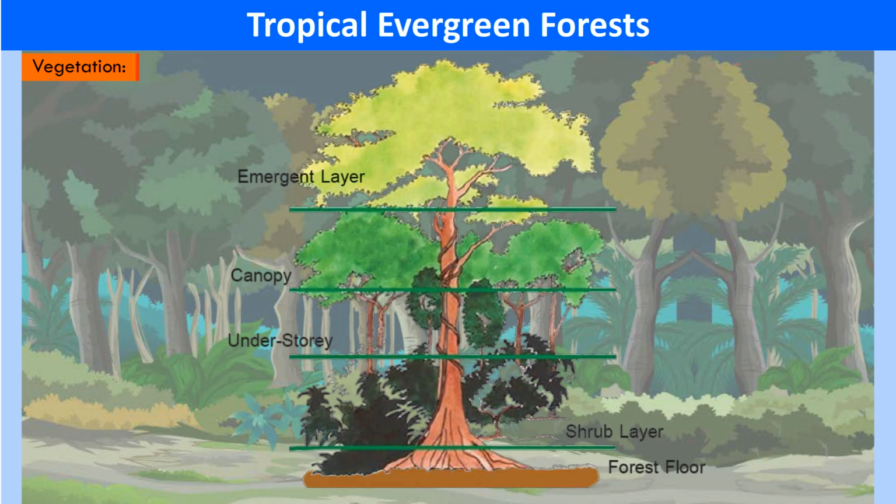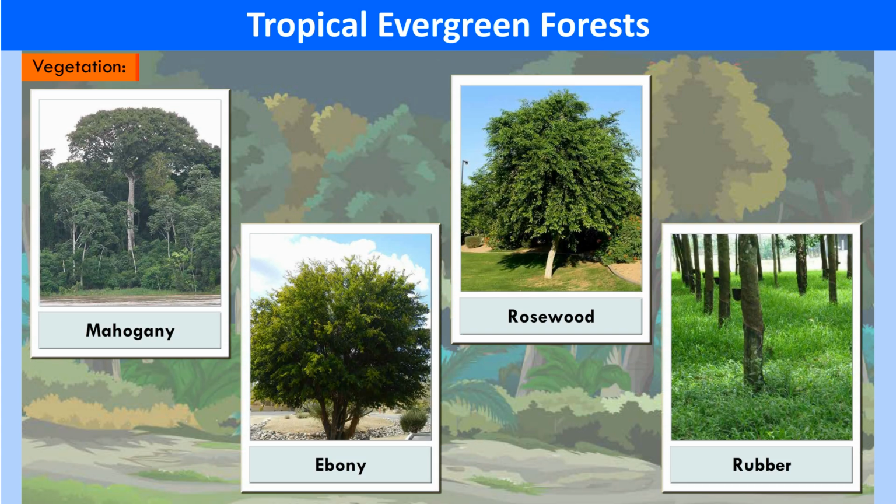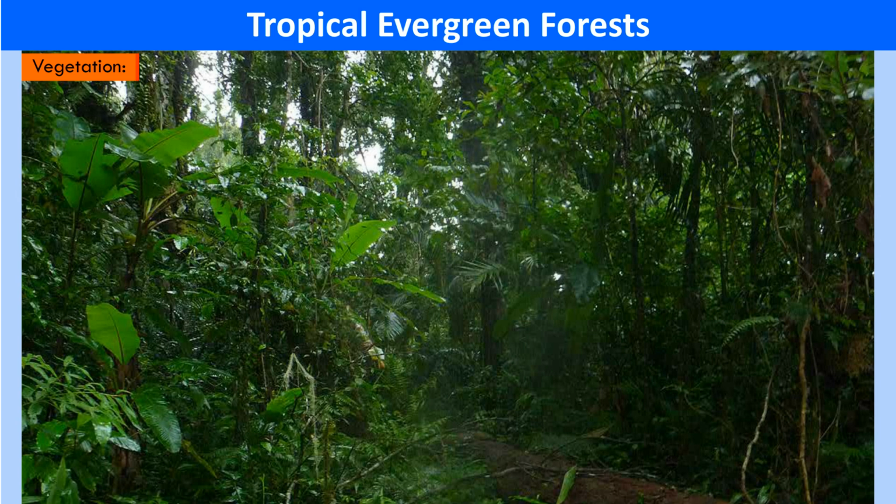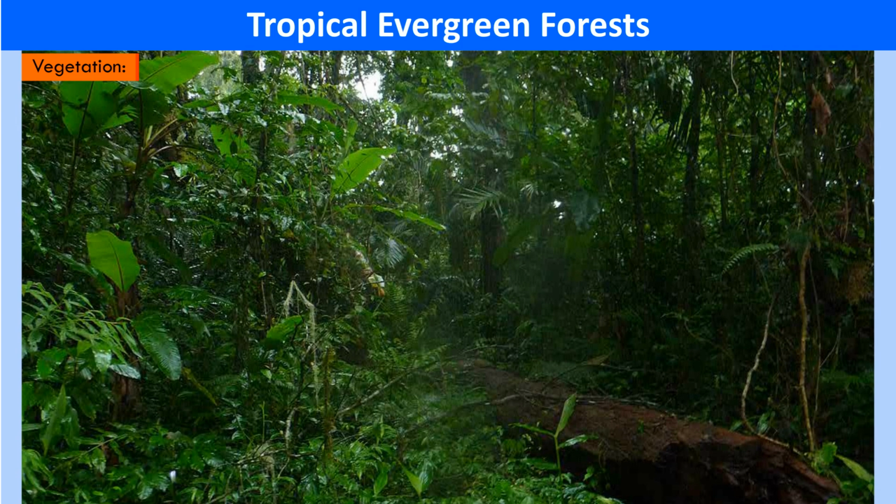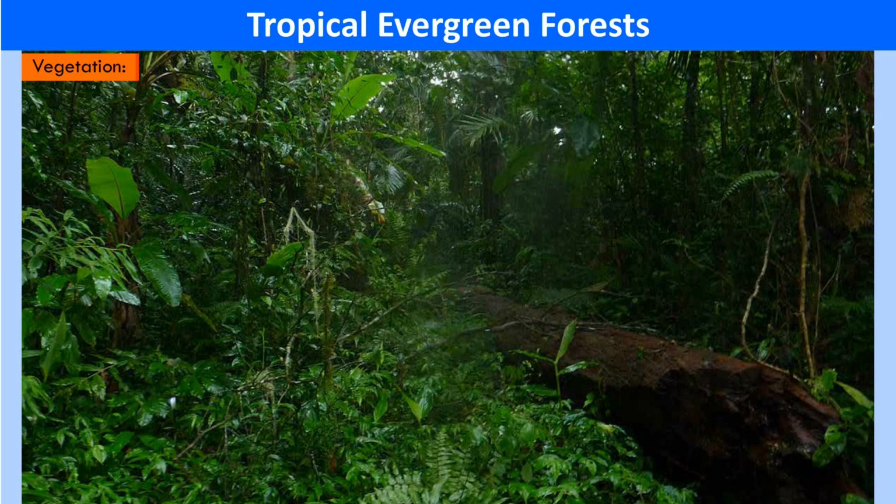Vegetation. The vegetation in these forests forms a canopy and has a layered structure with tall trees, trees of medium height, shrubs, creepers, grasses, ferns, mosses, and fungi. In the absence of a distinct dry season, the trees do not shed their leaves altogether, and so the forests appear evergreen. Hardwood trees like mahogany, ebony, rosewood, and rubber are commonly found in these forests. The vegetation is dense, and the thick canopy on the top prevents the penetration of sunlight, thus hampering the development of undergrowth.